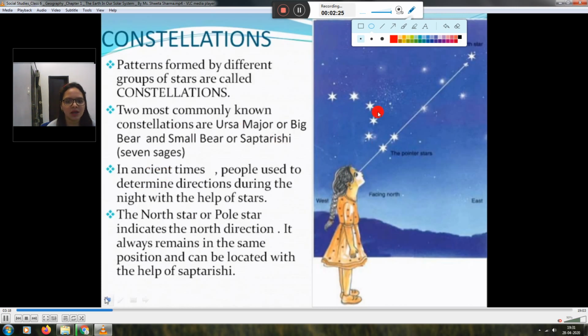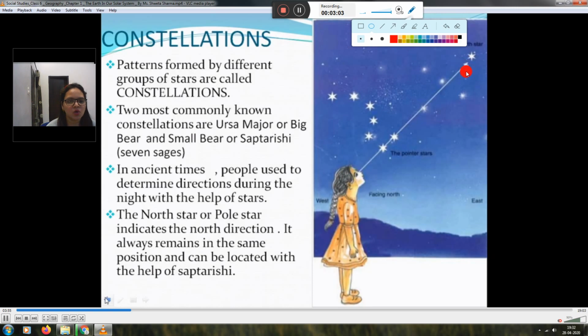With the help of this Saptarishi, you can also locate the pole star. These two stars are also in a straight line with the pole star. In ancient times, people used to determine direction during the night with the help of stars. The North Star, also known as the Pole Star, indicates the north direction. It always remains in the same position and can be located with the help of Saptarishi.